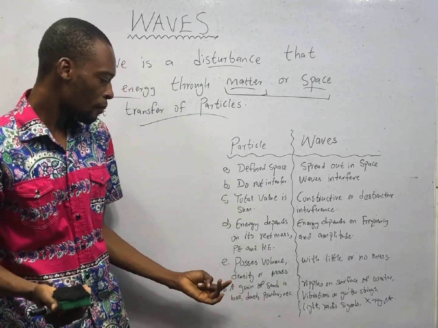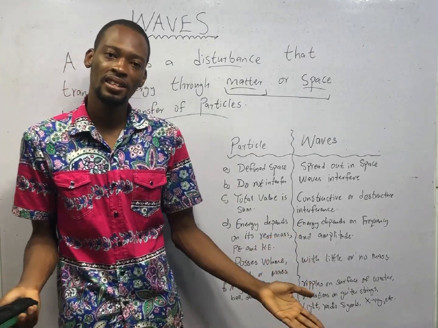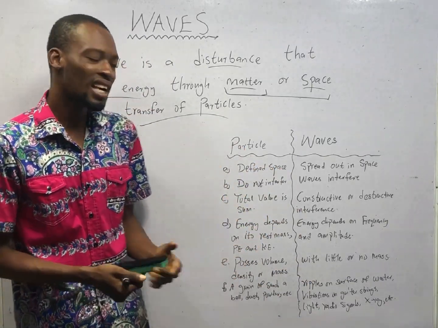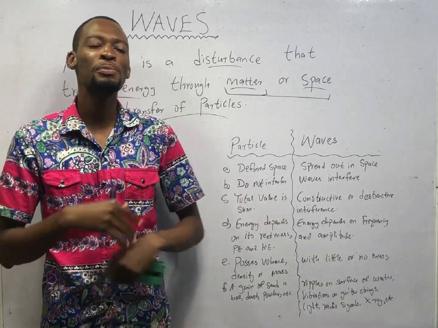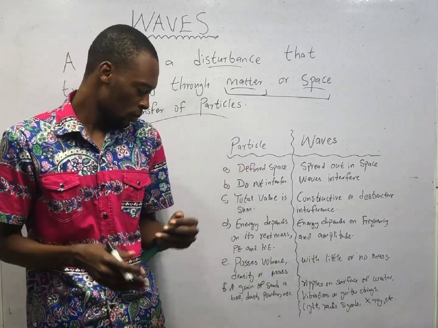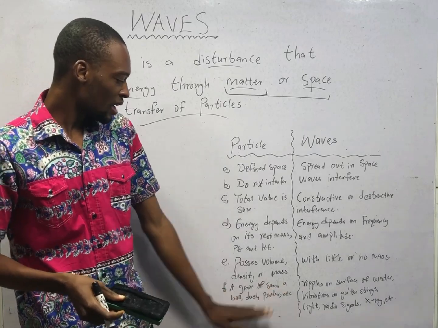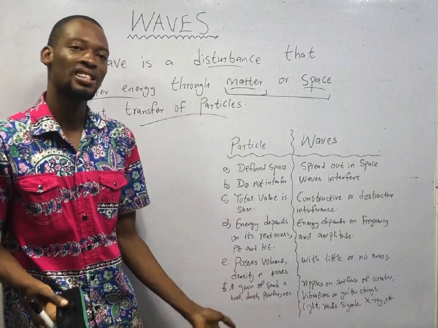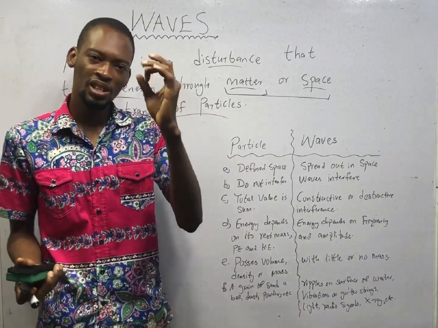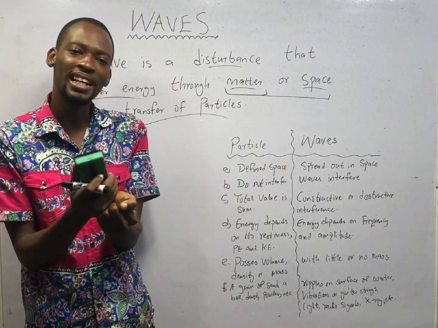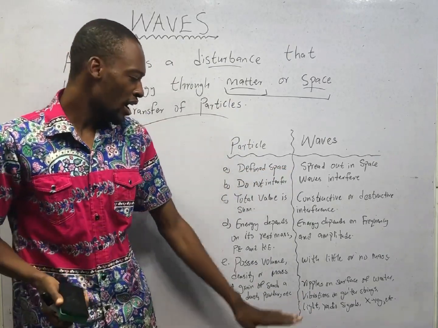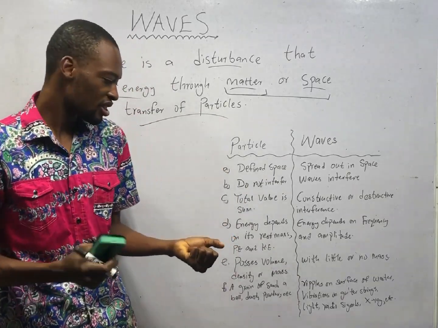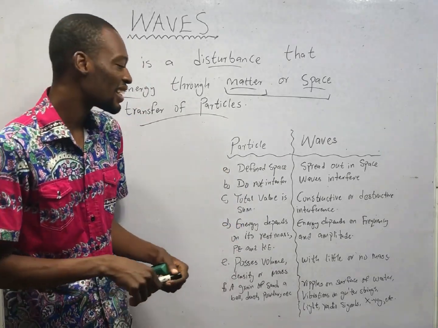Particles possess volume, density, and mass. You can say, okay, this is the mass of this particle, this is the mass of this object. But waves have little or no mass. They can simply be energy, no mass. Examples of particles: a grain of sand, ball, dust, powders. These are particles. You can see them, objects, they have mass. They can come together, they can be big. Meanwhile, for waves: ripples on the surface of water, vibration on strings, light waves, radio signals, and X-rays.